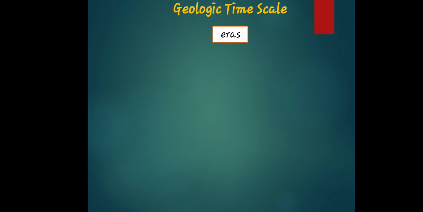So let's move. Let's go with the eras. As I've said, when we say eras, it is a very long span of geological time. It is a formal usage for the longest portion of geological time after an aeon. The aeon is the first one, then comes the second one, which is eras, the longest portion of geological time.